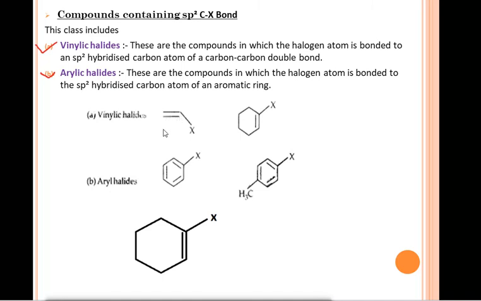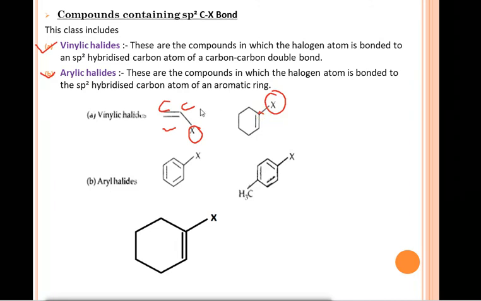For example, in this picture you can see this is our halogen group. Over there we have one carbon and over there we have one carbon. So this halogen group is directly attached to an sp2 hybridized carbon. Over there also you can see this halogen group is attached to an sp2 hybridized carbon of this ring.